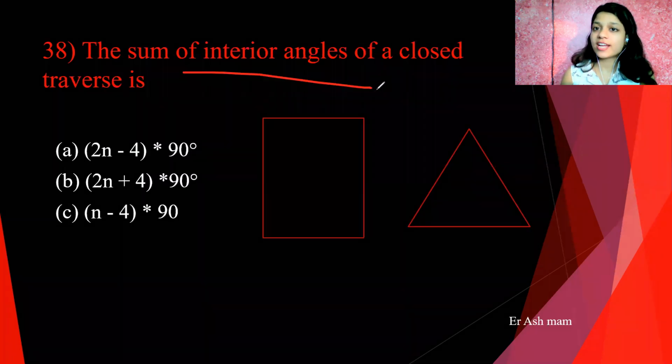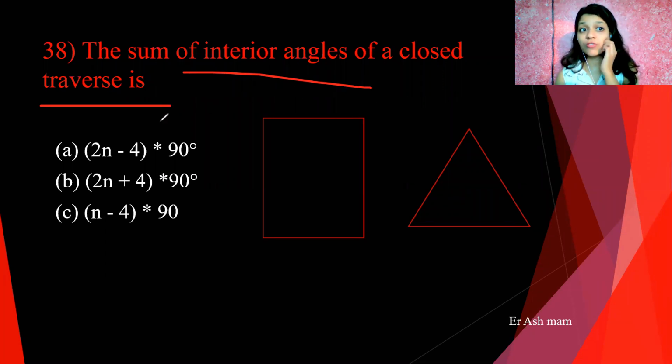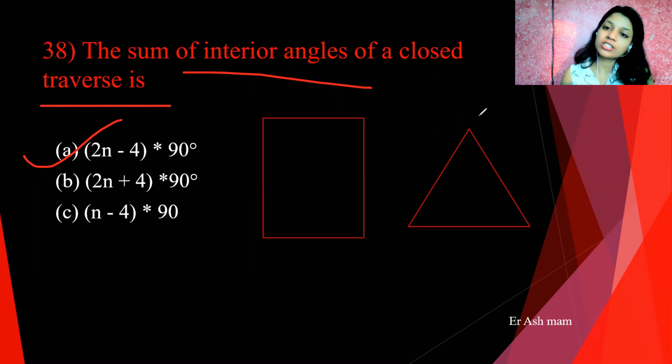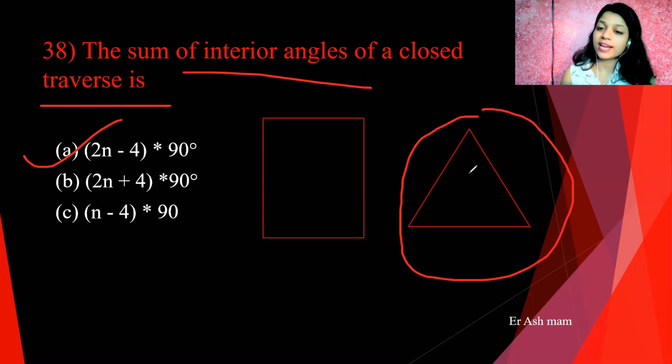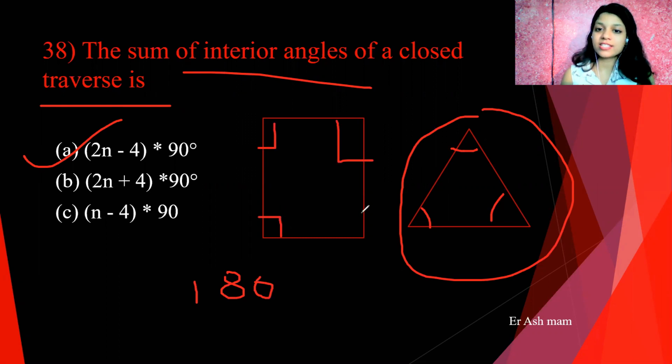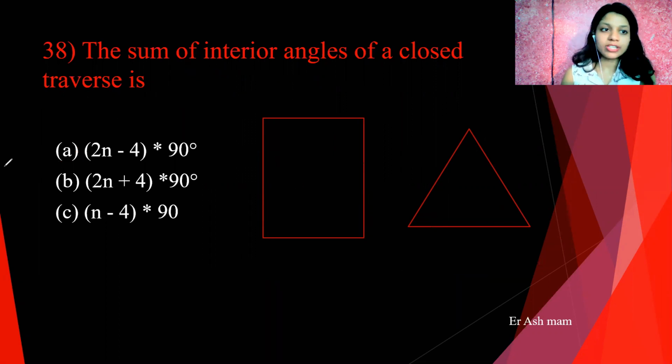The sum of interior angles of a closed traverse is: 2n minus 4 into 90 degree. We know that the sum of the interior angles of a triangle is 180 degree. We learn it from school level. And the sum of the interior angles of a rectangle is 360 degree. Okay, so let's prove it now.